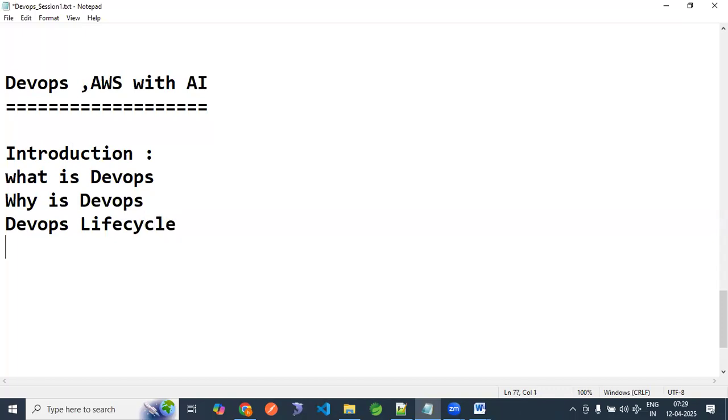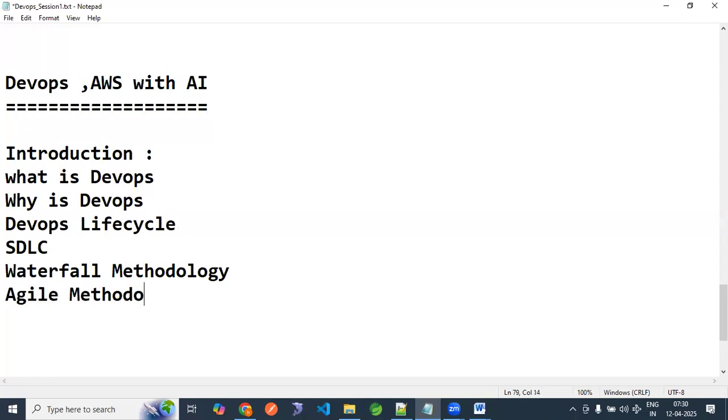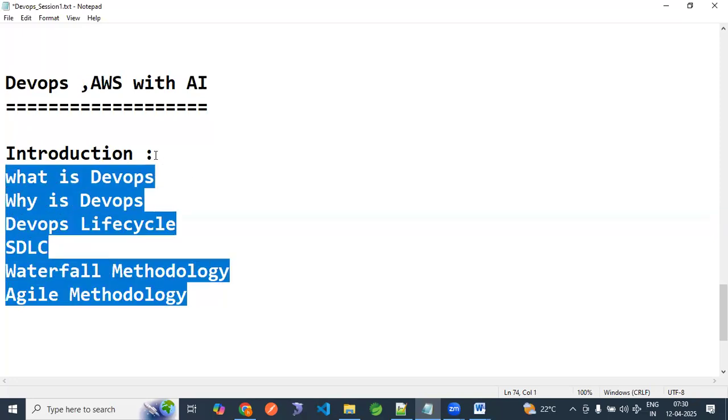Then we need to understand what SDLC is. Then we need to understand the waterfall methodology. Then we need to understand the agile methodology. Now try to observe, this is what we have to understand in the very first section.